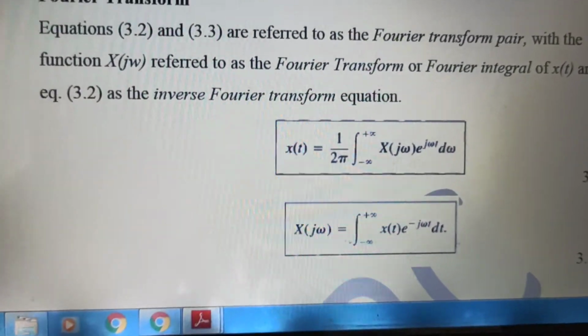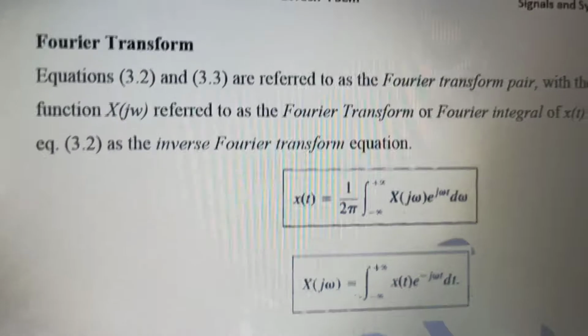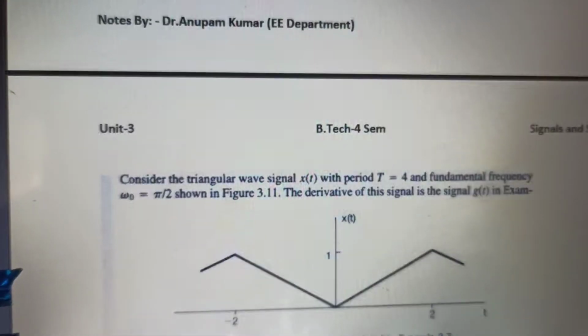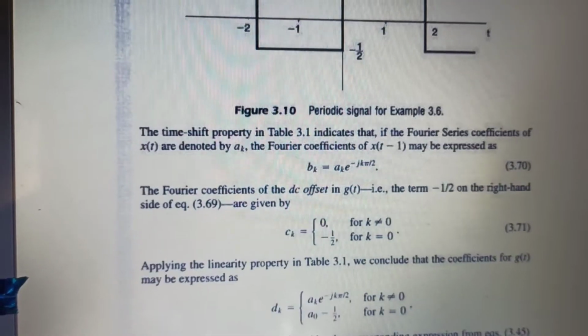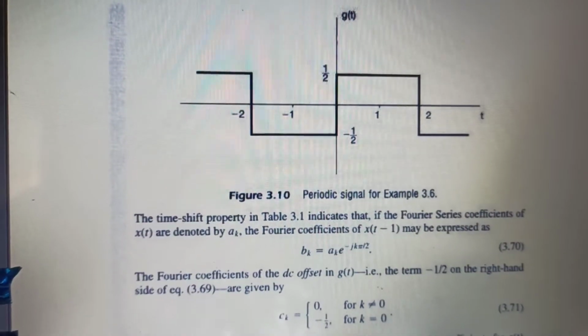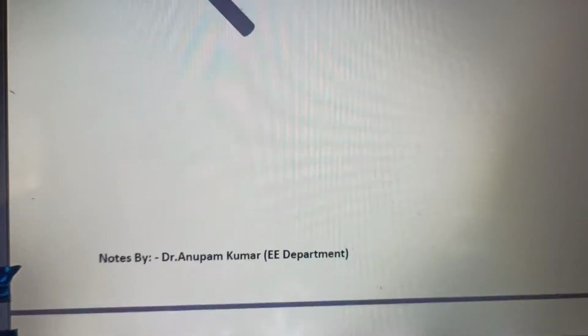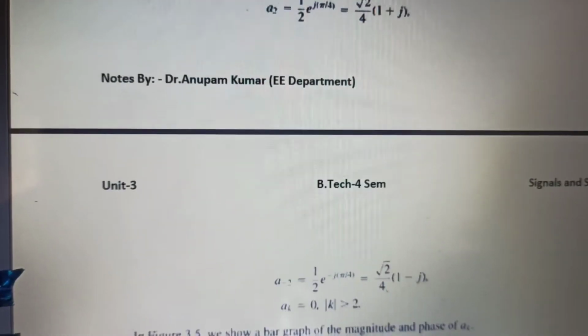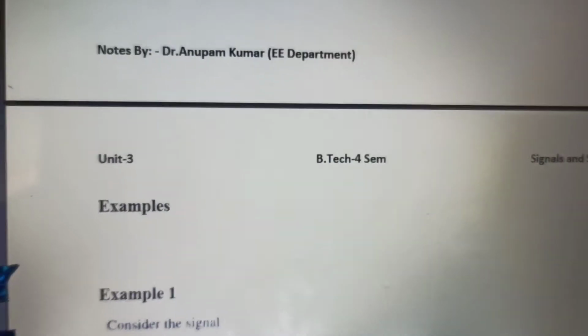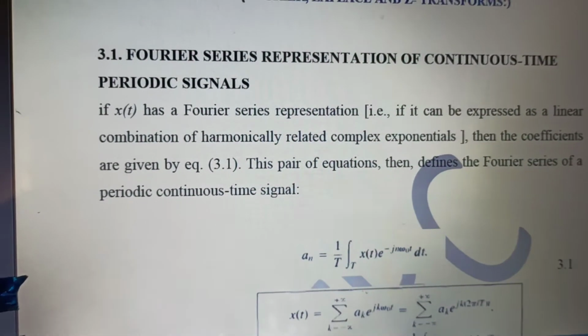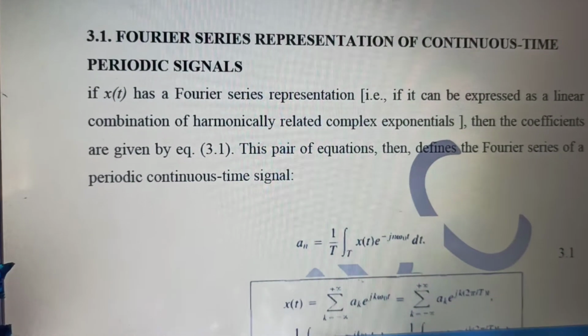Second thing is that the nature of a signal x(t) matters a lot. For example, have a look at the Fourier series. In Fourier series, you can easily see that the signals are periodic. The Fourier series is easily obtained for periodic signals. The frequency distribution of continuous time periodic signals is very easy.